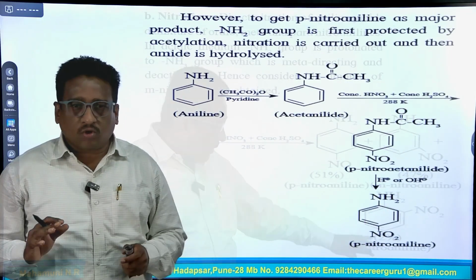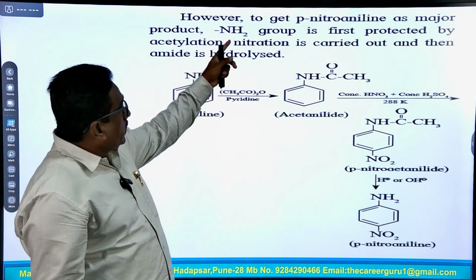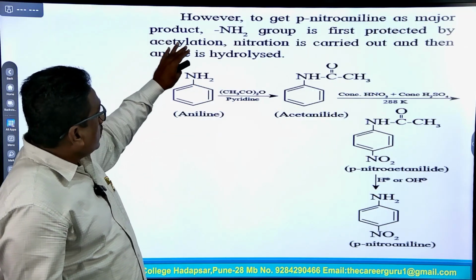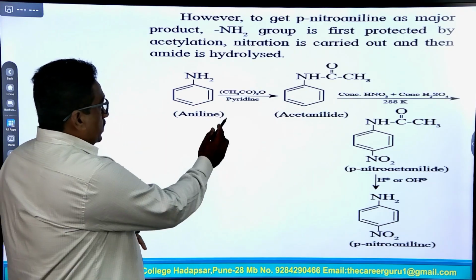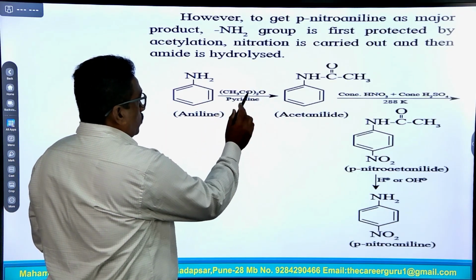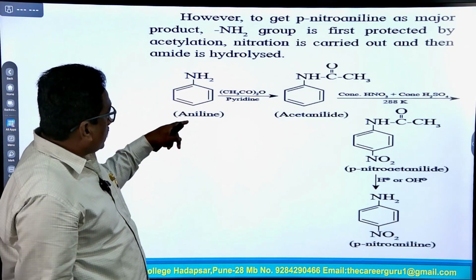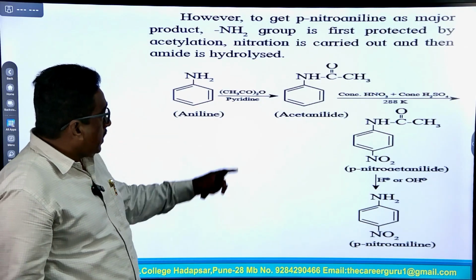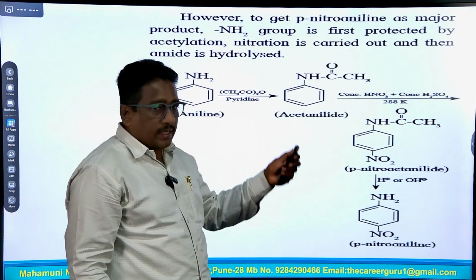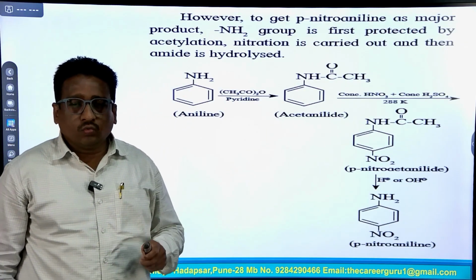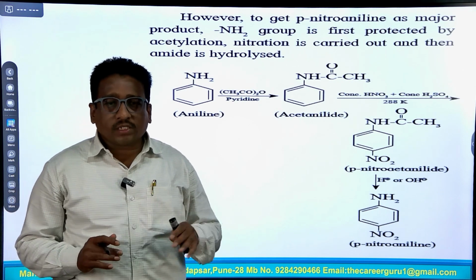To get para nitroaniline as the major product, the NH2 group is first protected by an acetylation reaction. So, with CH3CO twice O, acetic anhydride, in pyridine, in the first reaction the NH2 group is protected and one hydrogen atom is replaced by the acetyl group to form acetanilide. So, the first step is the protection of the NH2 group.